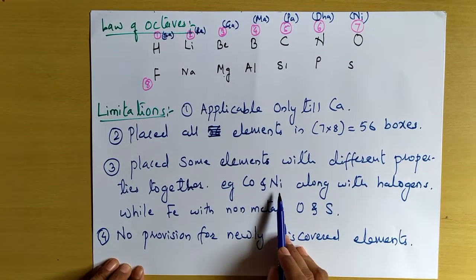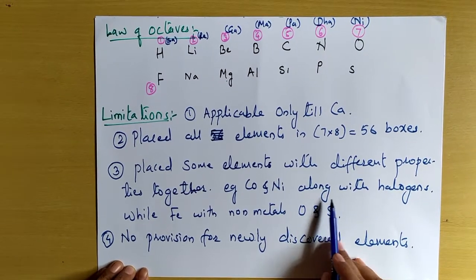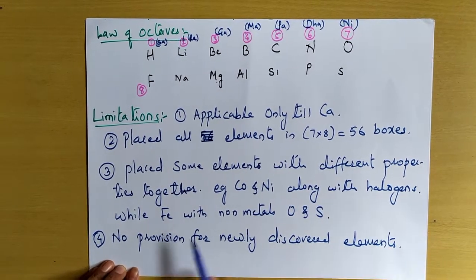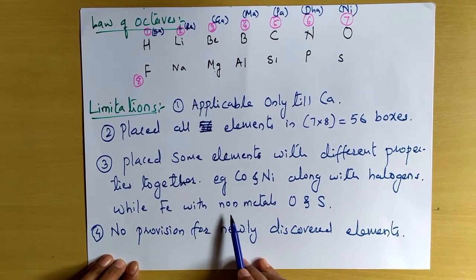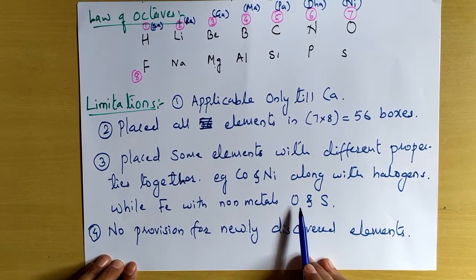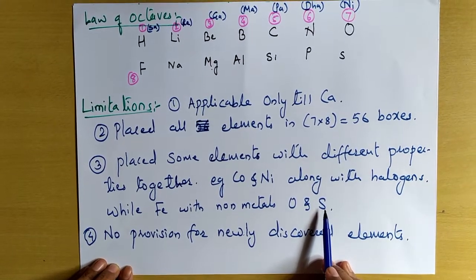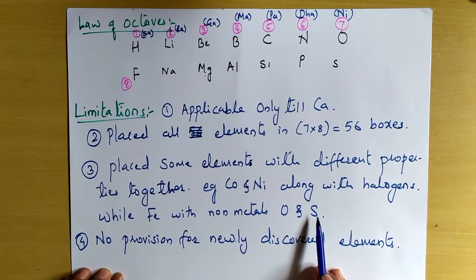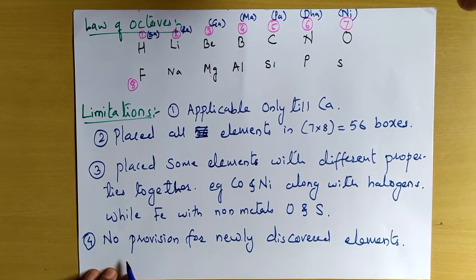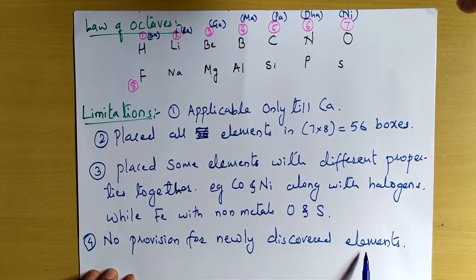Example, cobalt and nickel were placed along with halogens, while Fe, that is iron, which is a metal, was placed with non-metals like oxygen and sulfur. So this was one of the most important drawbacks or limitations. Okay. Fourth one, no provision for newly discovered elements.